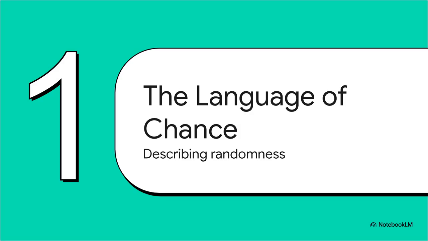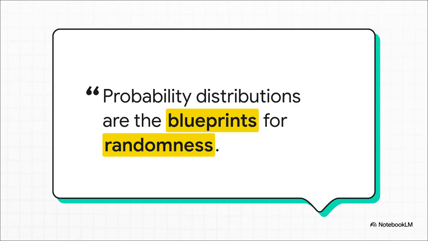Okay, Section 1, the language of chance. Before we can start predicting anything, we need a way to talk about it, right? How do we even begin to describe something as chaotic and unpredictable as randomness itself? And this right here is the core idea. We can't predict a single coin flip. No way. But we can describe the pattern of 1,000 flips with stunning accuracy.